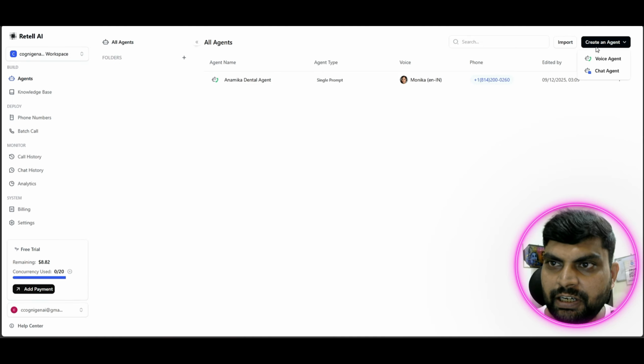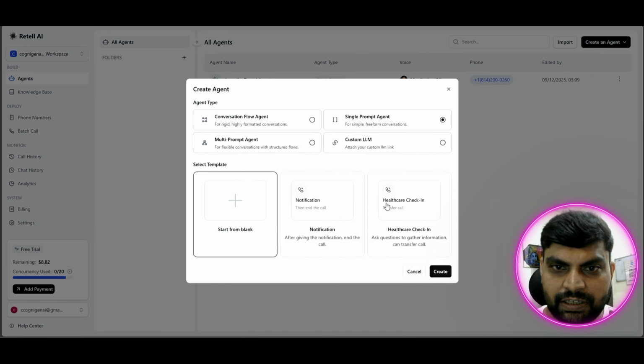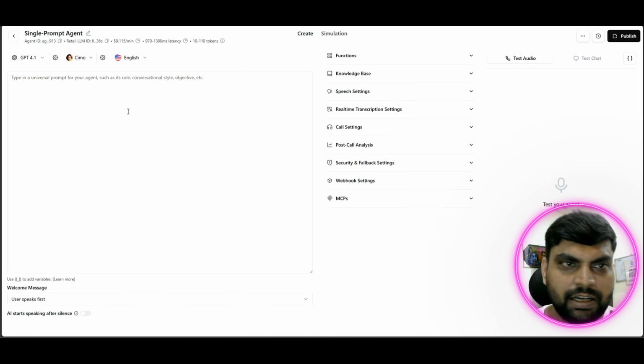This is a step where you can create an agent here. So I've created a voice agent here, and I just used a single prompt agent to create this. Maybe I can create another just for your reference. So this is the agent which is created. Now we need to fill the data inside this.